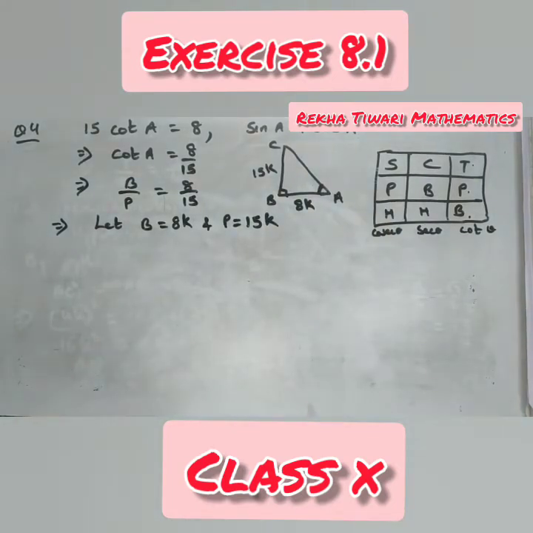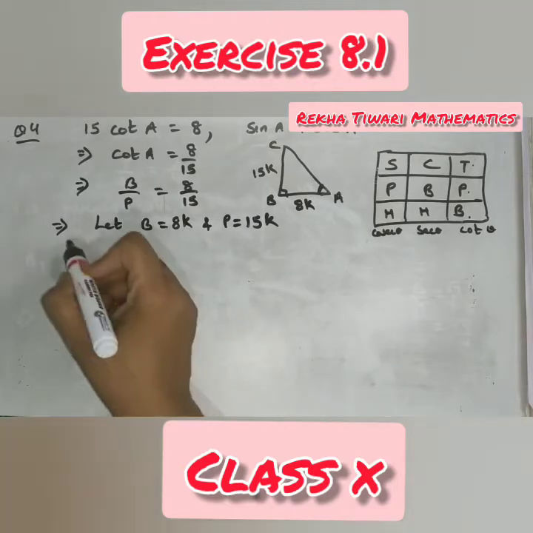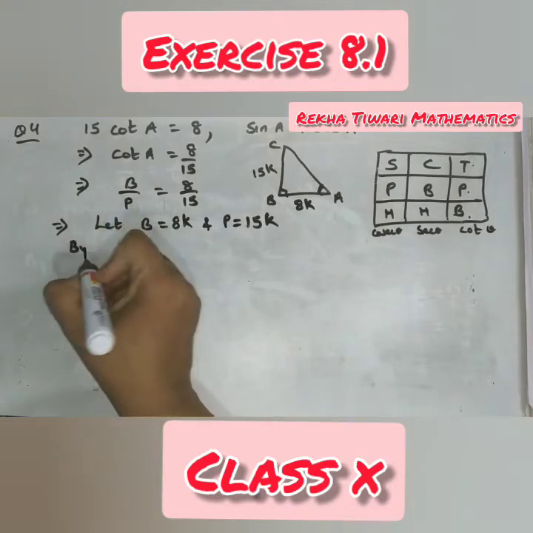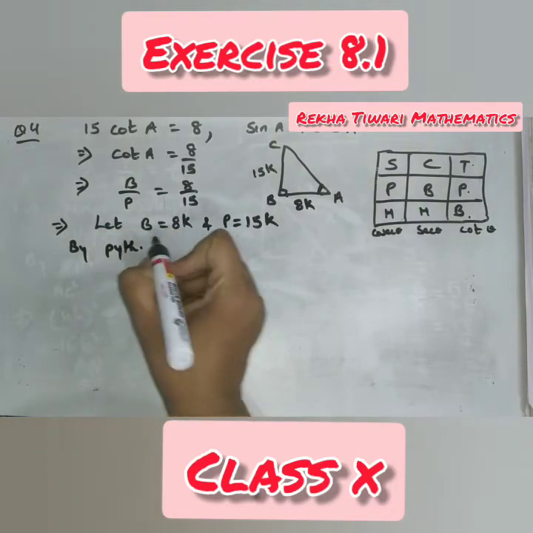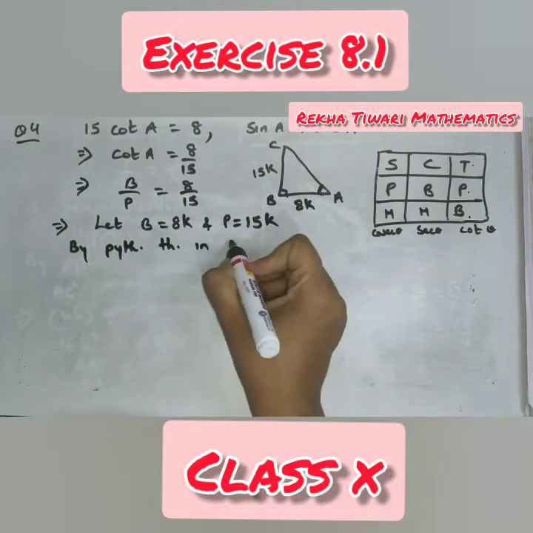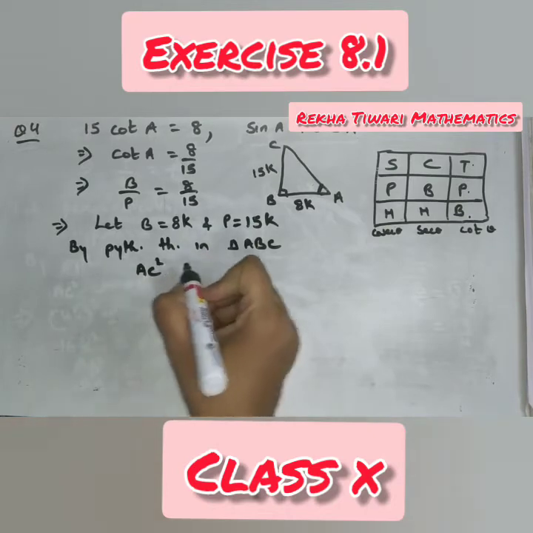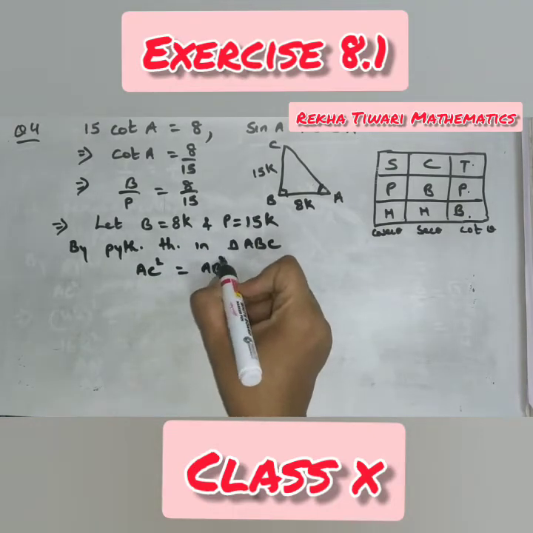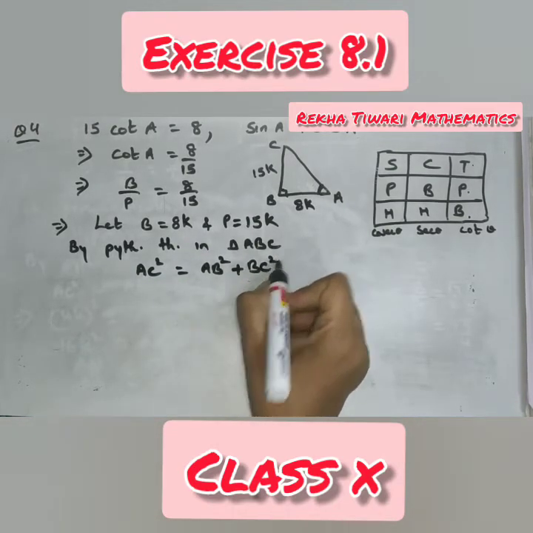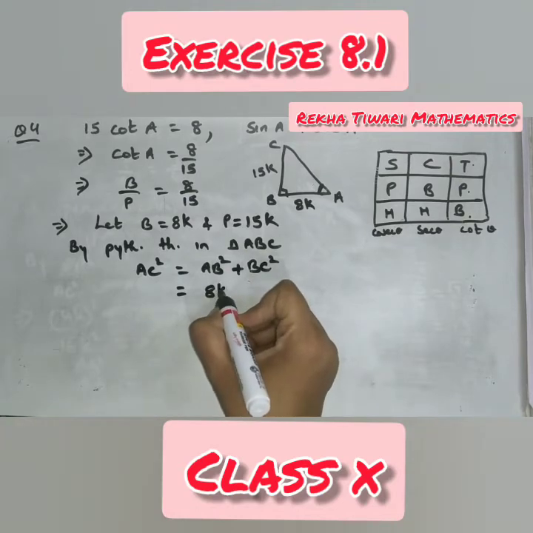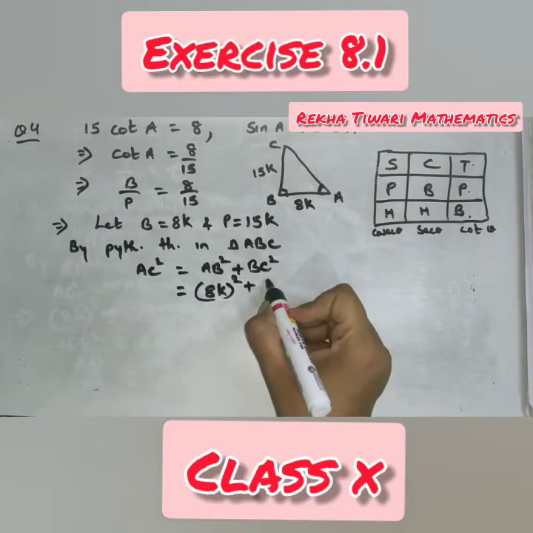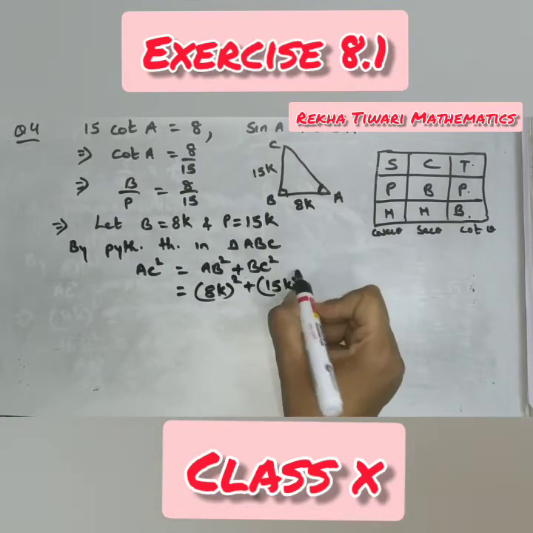Now hypotenuse is not given to you. To find hypotenuse you have to use the Pythagoras theorem. So by Pythagoras theorem in triangle ABC, AC square is equal to AB square plus BC square. This is 8K square plus 15K square.